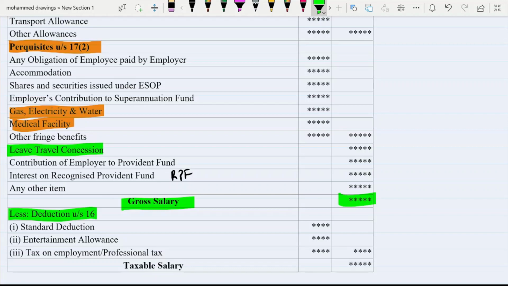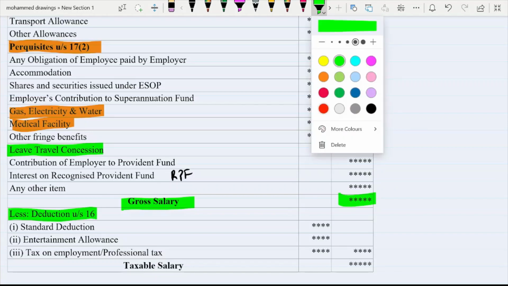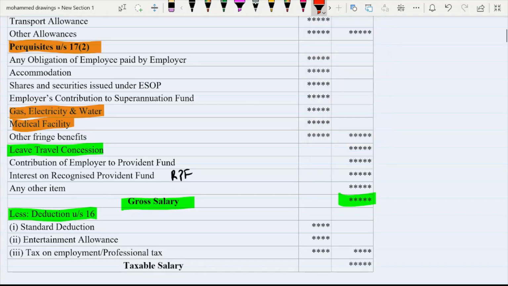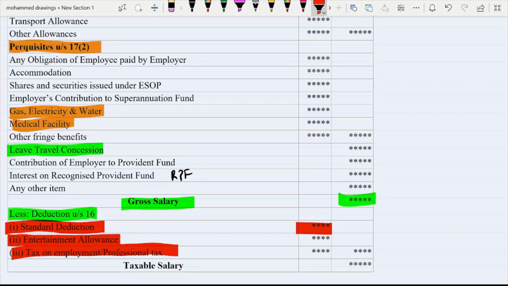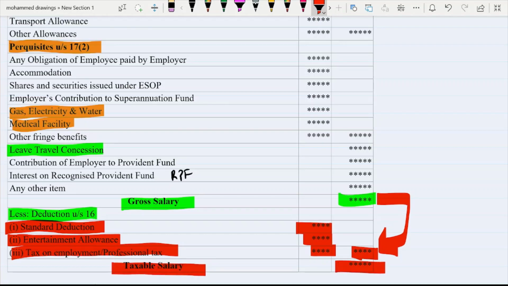Number one is standard deduction, and that is fixed. All persons will get 50,000. That we are going to discuss later on. Then entertainment allowance, which is available only to a government employee. And the next one is tax on employment or professional tax. If you deduct these three from your gross salary, you will get your taxable amount of salary.